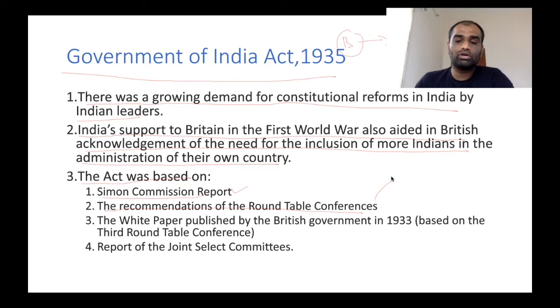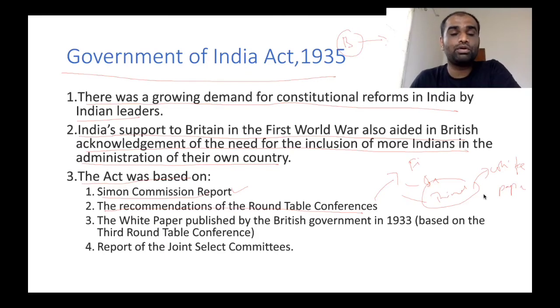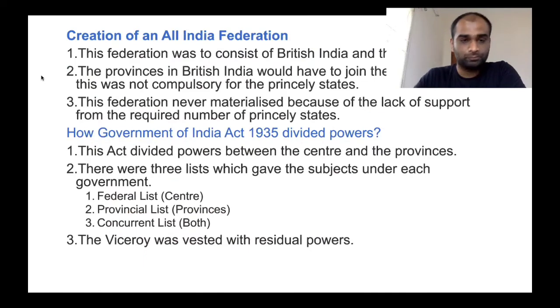Now, there were three roundtable conferences: first, second, as well as third. In the third roundtable conference, a white paper was published by the British Parliament, the British government. Now, based on this white paper, the Government of India Act 1935 was passed, and also based on reports by joint select committees, which were appointed by the Governor General's legislative assemblies.